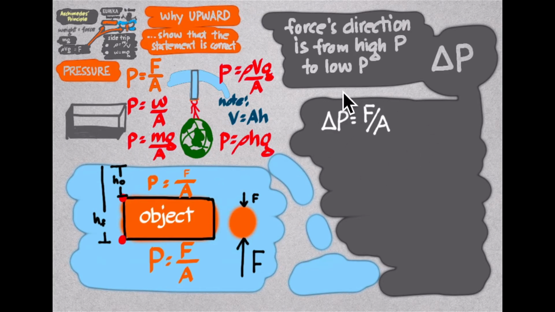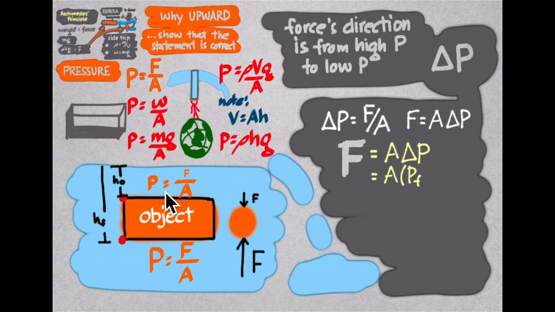From here, let's see if we can end up with the Archimedes principle starting from our understanding of fluid pressure. Rearranging the formula gives F equals area times the difference in pressure. I just use PF and PO to say that they are both pressures but of different magnitudes. We have PF minus PO, the difference in pressure.